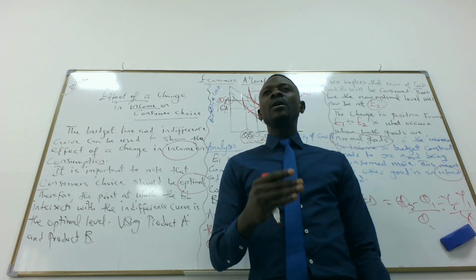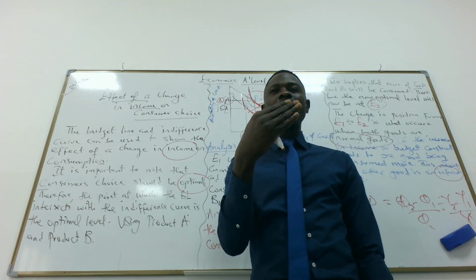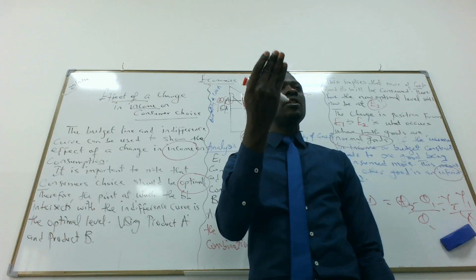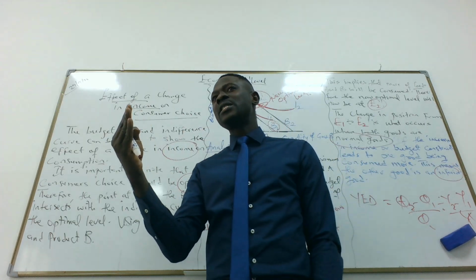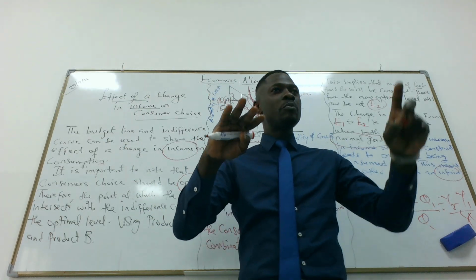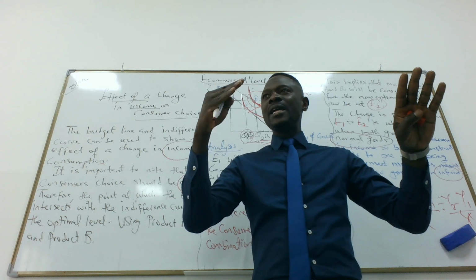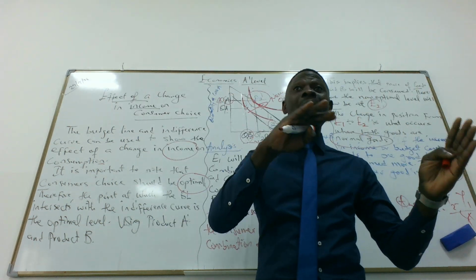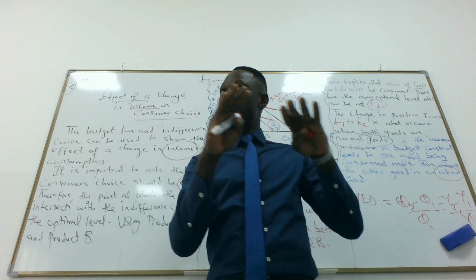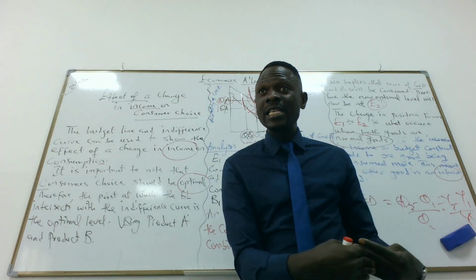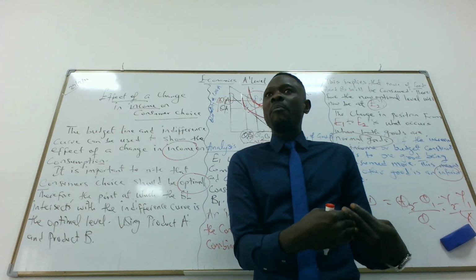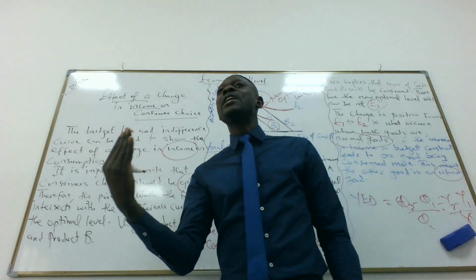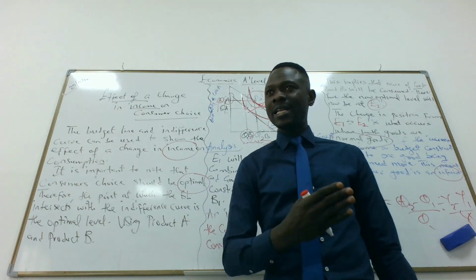In the previous class, we talked about the budget line and substitution effect. There's substitution effect as soon as we have two products, product A and product B, and there's an increase in the price of product A, which makes us start to buy more of product A instead of product B. Product B becomes cheap, right? But we did not buy product B, we start buying product A. That is substitution effect. I think that is clear.